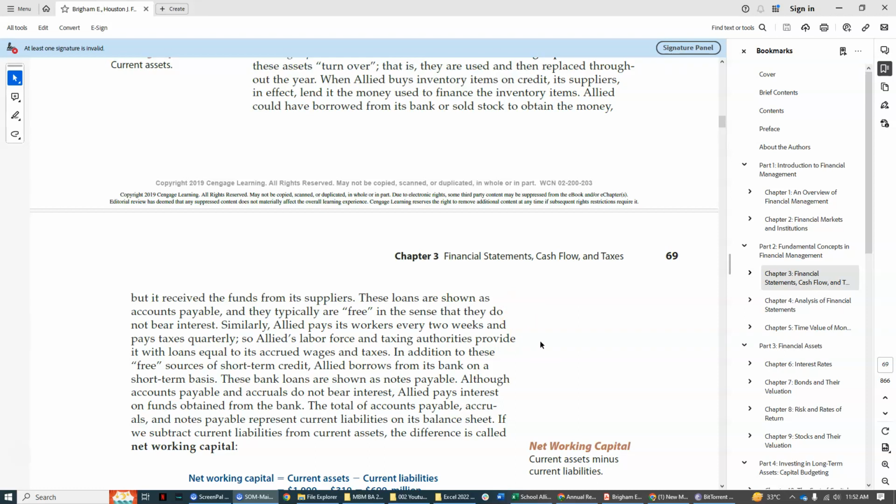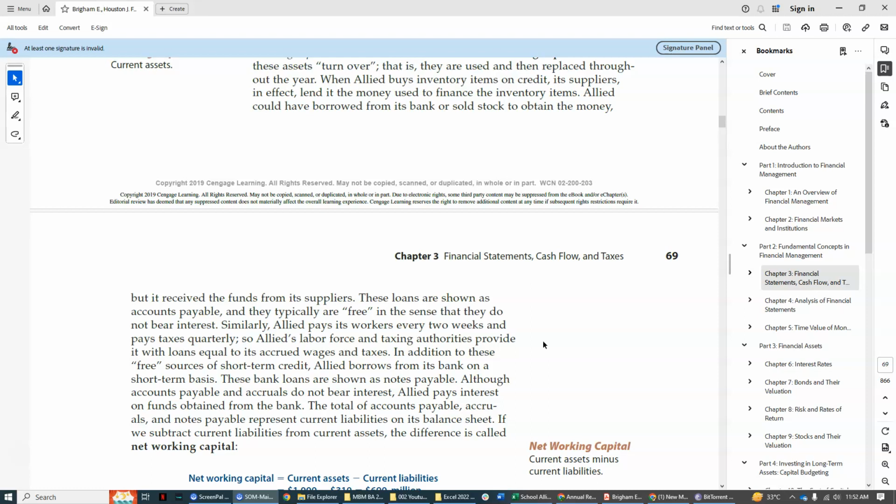When it comes to notes payable, that is also current. However, there's an interest on that. So that would be called financing, not really for the current activities. It is called current because it falls within the duration of 12 months, that is, payable within 12 months. That's why it is current.